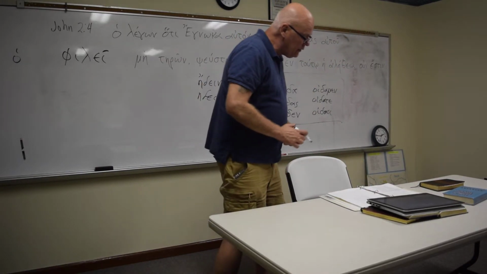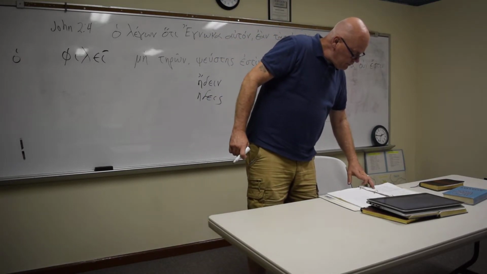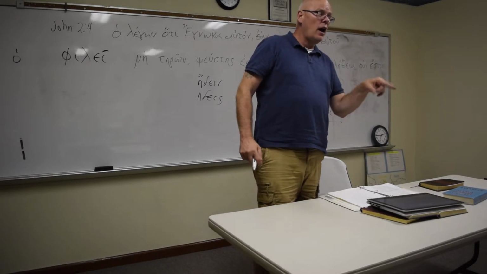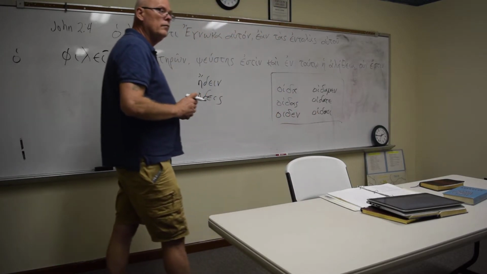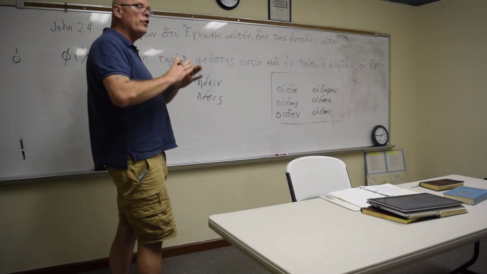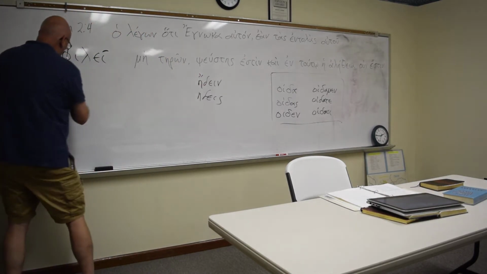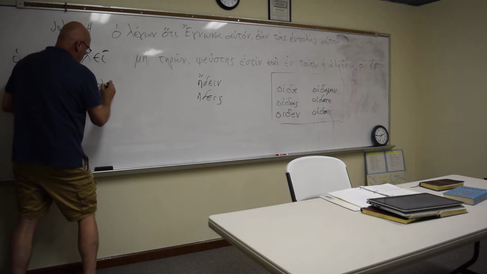Not all verbs will do that, just the contract verbs, but all contract verbs will. So phileo is the luo of contract verbs.